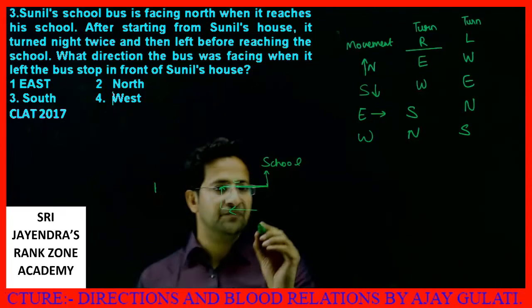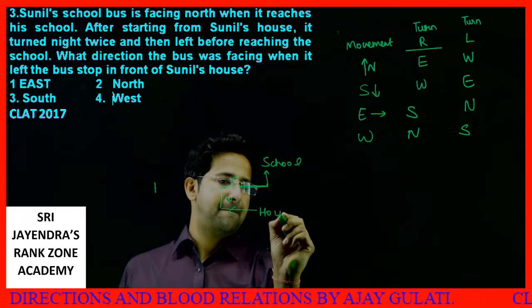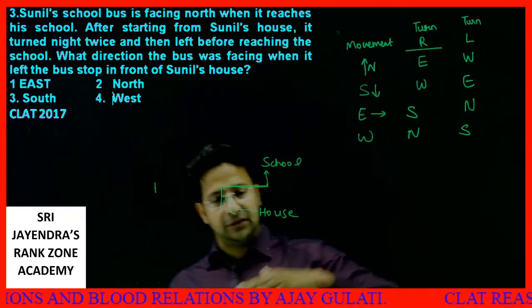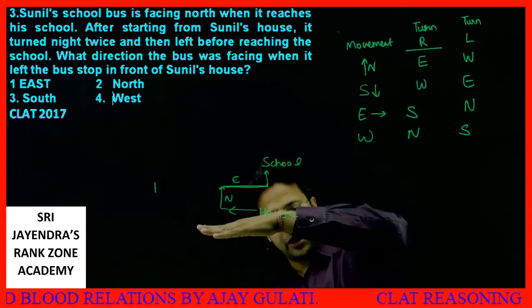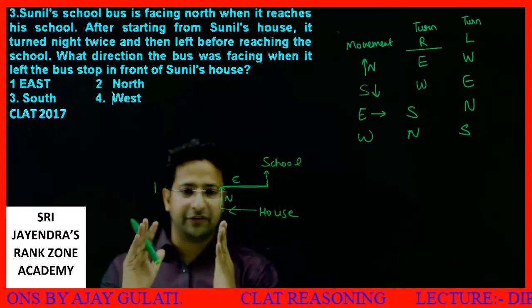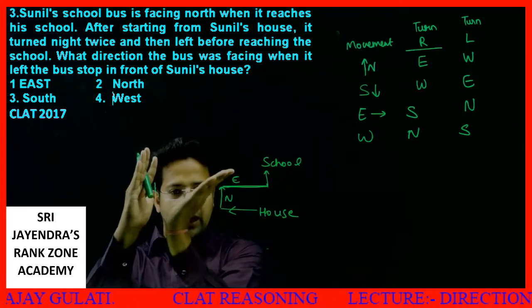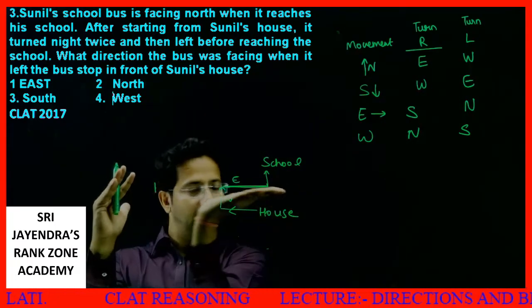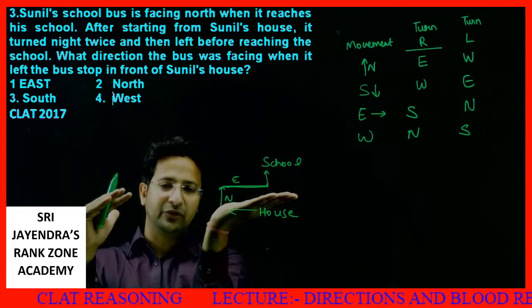Let me explain it to you. Let's say this is Sunil's house. Okay. See, the bus was moving like this. It took a right turn. Okay. It started moving towards north. Now if the bus is moving towards north, it took again a right turn like this. Okay. This is a right hand, so it started moving towards east.